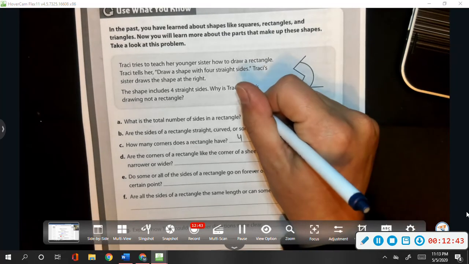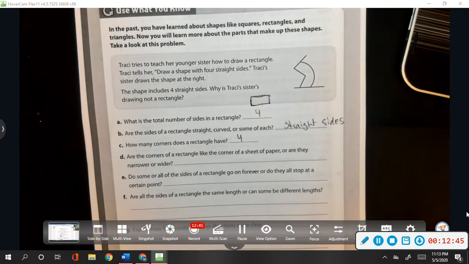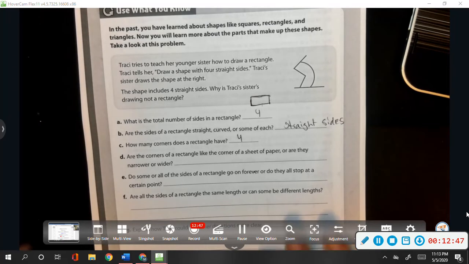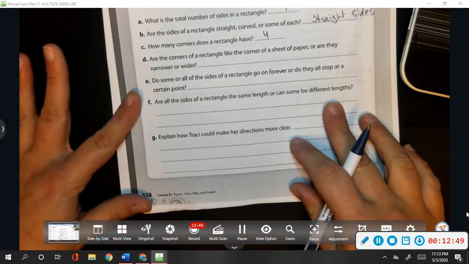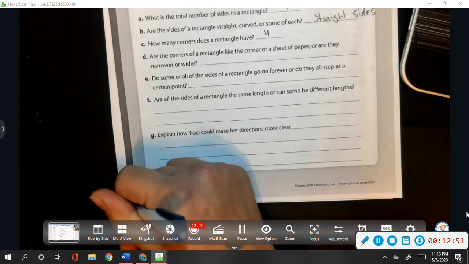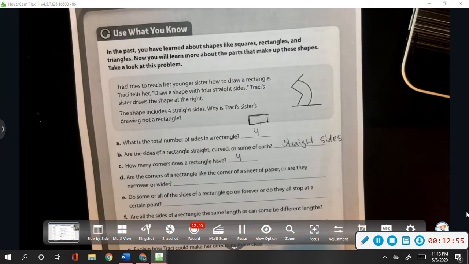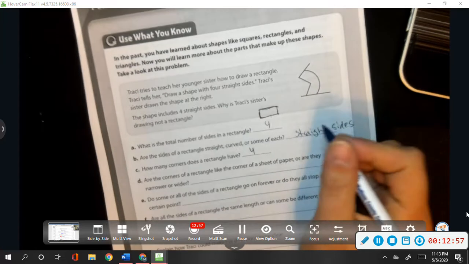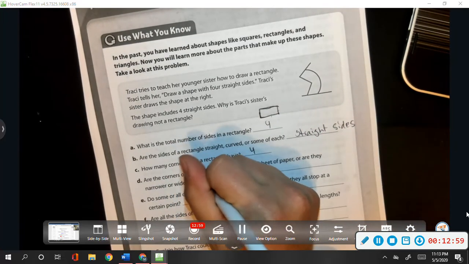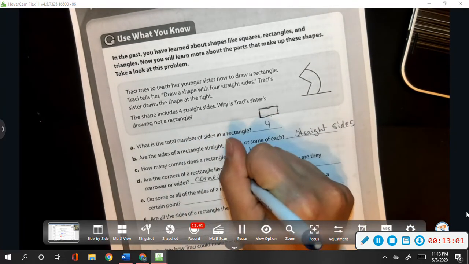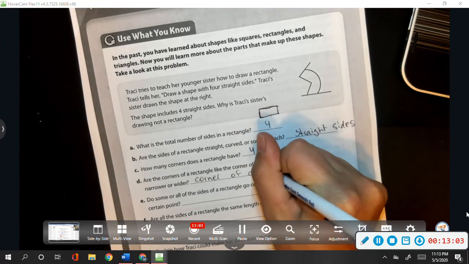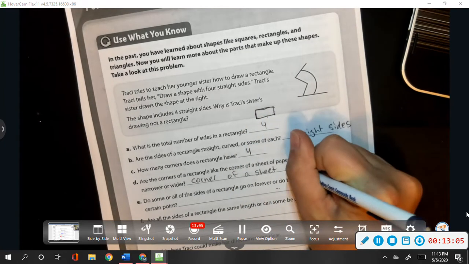Well, they make this 90-degree angle right here, so they'd be more like the corner of a sheet of paper.